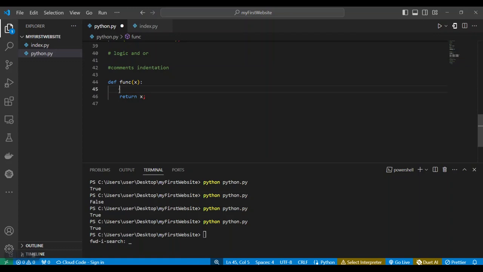There's another way of adding comments. If you want to add a large block of comment, you can use something called a string literal, and that is this kind of stuff. You can write whatever you want in between this. So this is used if you want to write a large body of comments in your code. That is what comments are used for.